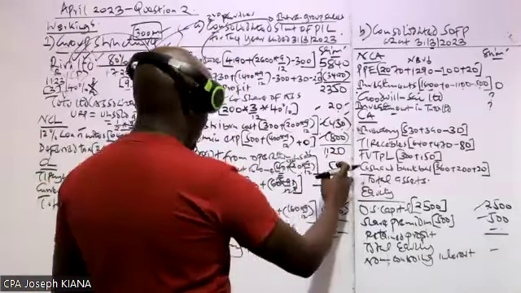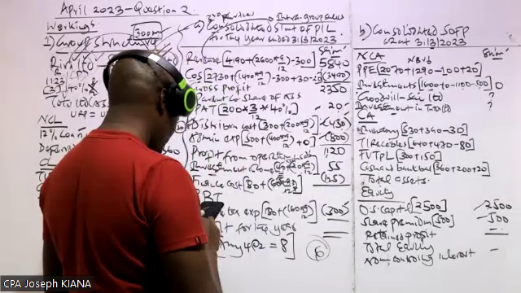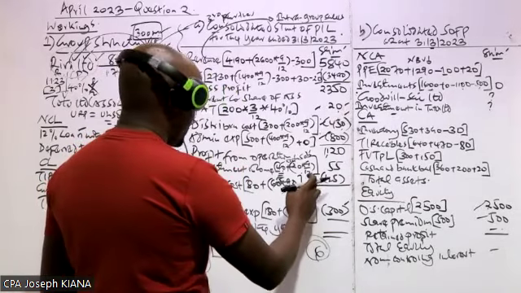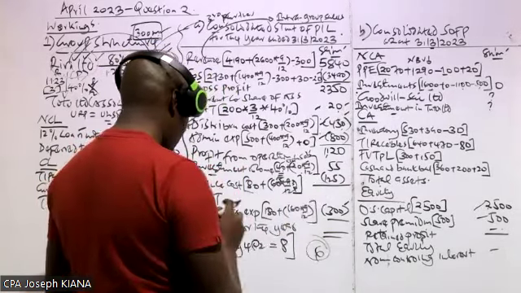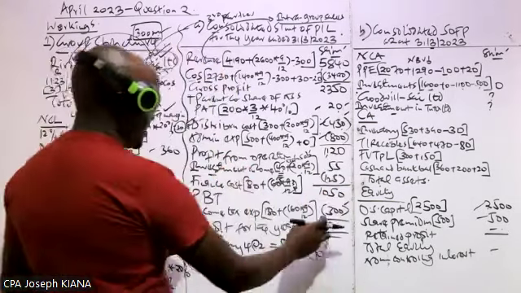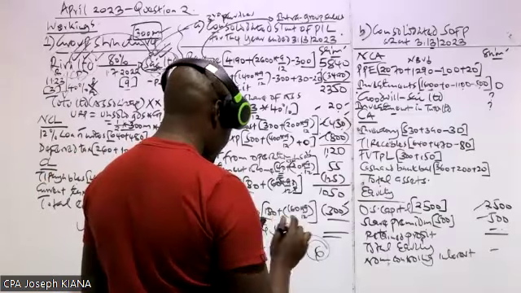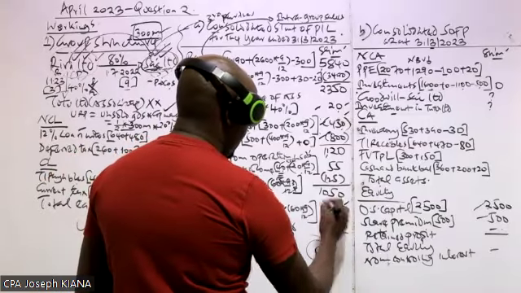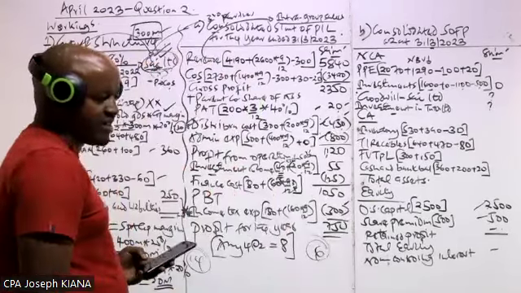Then I add the investment income. Investment income should be added. Then I less the finance cost. I'll get 1050. Then I less tax. I'll get 750.